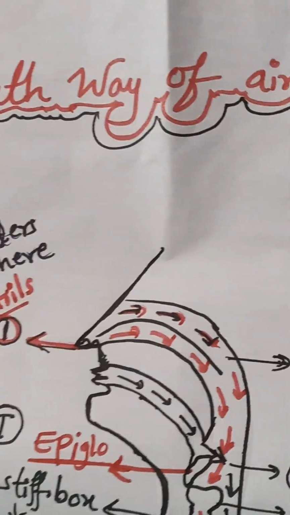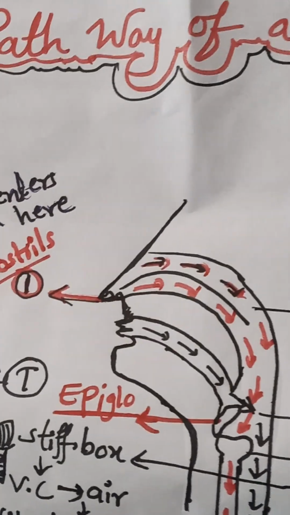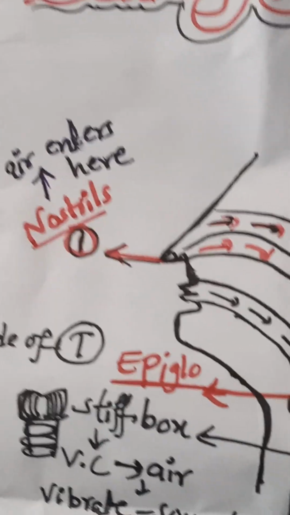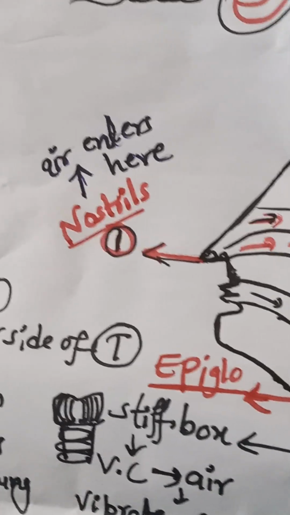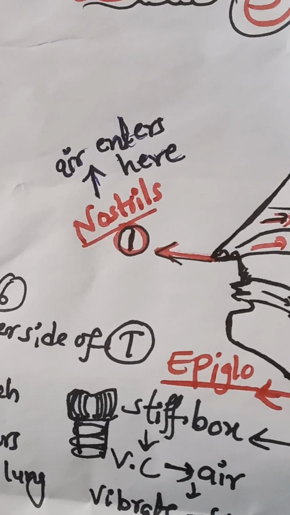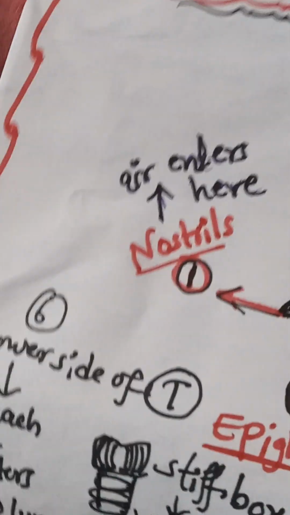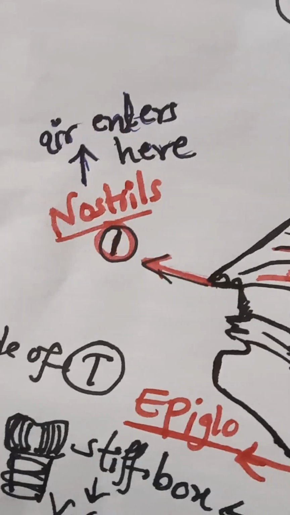We will learn about the pathway of the air in humans. Daily we are breathing air. Without breathing air, we can't live. So how does the air pass through our respiratory system? First of all, the air enters into the nostrils.